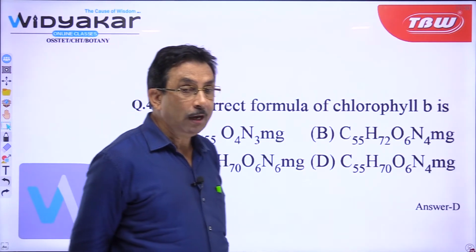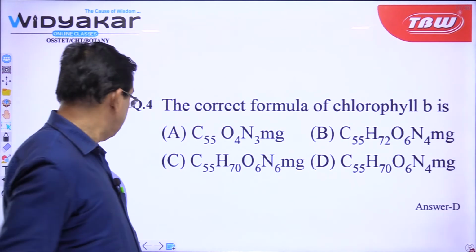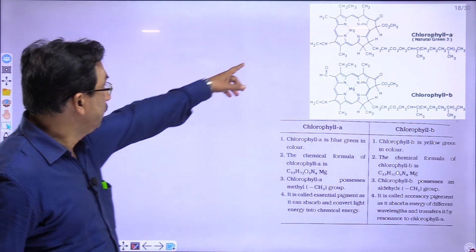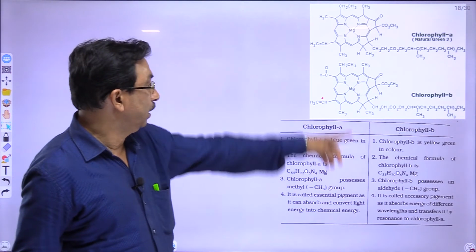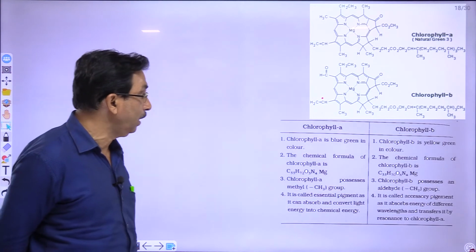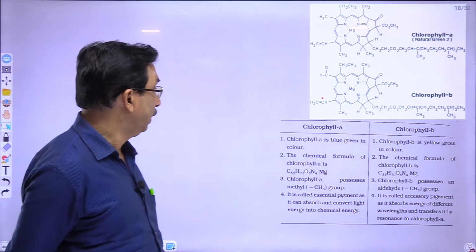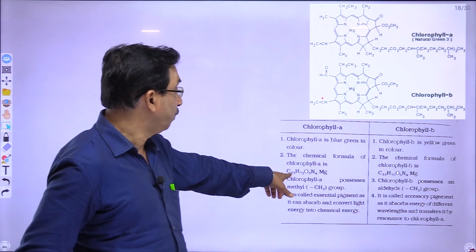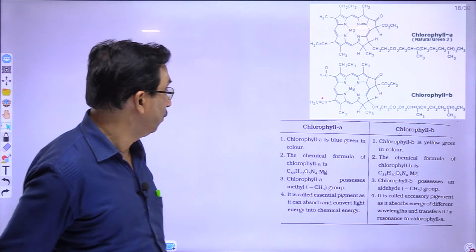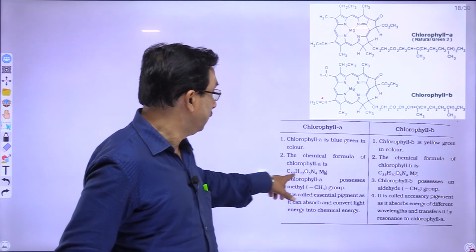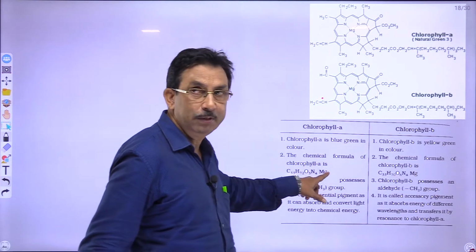Then the correct formula for chlorophyll B. You know chlorophyll A and chlorophyll B, it is a magnesium porphyrin structure. This is the chlorophyll A structure, this is the chlorophyll B structure. If you see the difference between chlorophyll A and chlorophyll B, chlorophyll A is blue green in color, chlorophyll B is always yellow green in color. The chemical formula of chlorophyll A is C55H72O5N4Mg. So, C will be there, H will be there, O will be there, N will be there and Mg will be there.